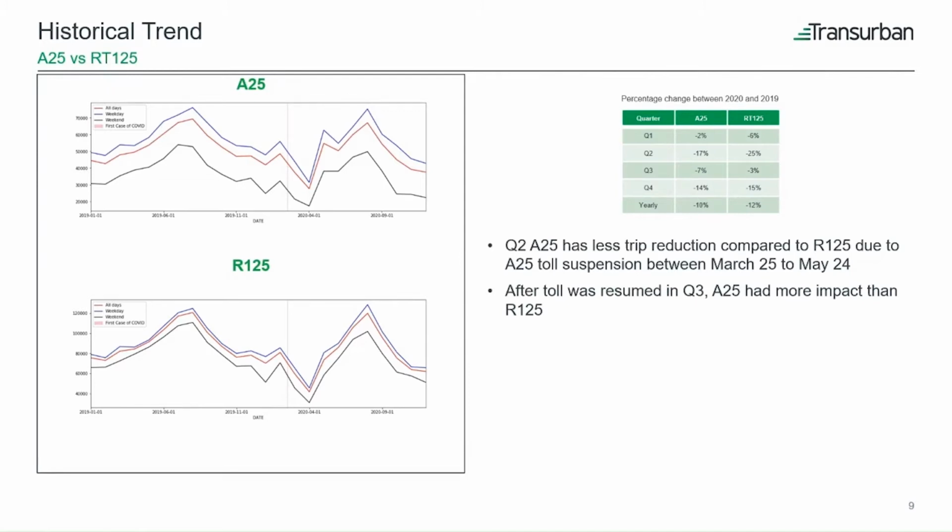This is not surprising because the toll on the A25 bridge was suspended from March to May. Once the toll resumed in Q3, we can see that the A25 trip drop was slightly higher than the 125 bridge.